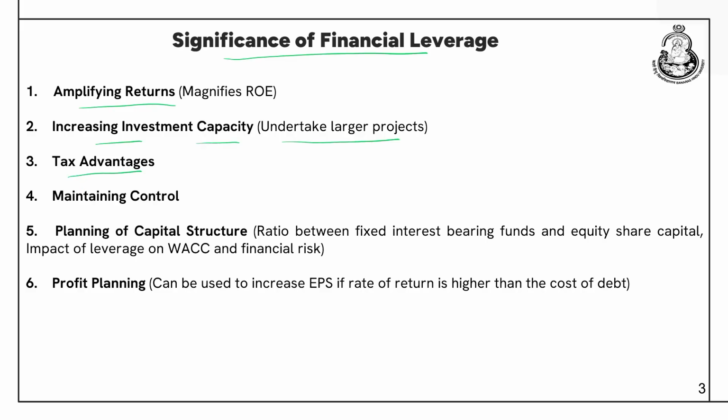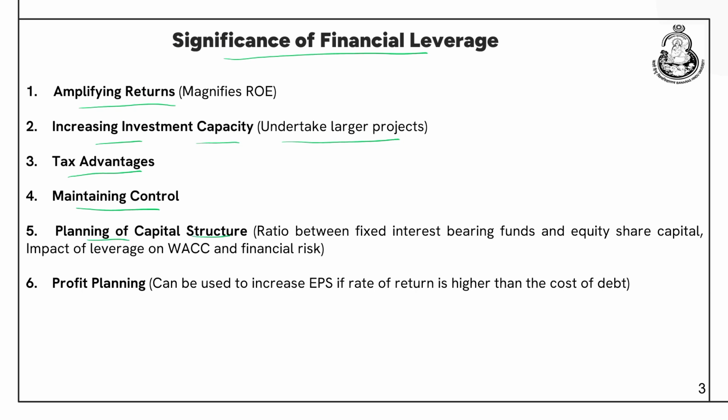Tax advantages. As you know, the interest that you pay to debenture holders and bond holders is considered a tax deductible expense as far as the calculation of taxes is concerned. So, usage of debt minimizes tax liability for a company. Maintaining control. Unlike equity, when you issue equity, the existing shareholders lose control, but when you use more debt, when you employ more debentures, the stake or the control of the existing shareholders is not diluted, because debenture holders do not have voting rights.